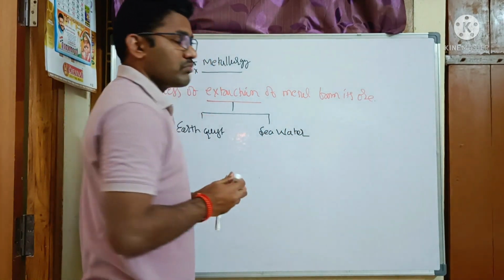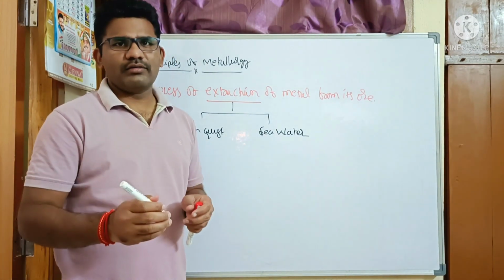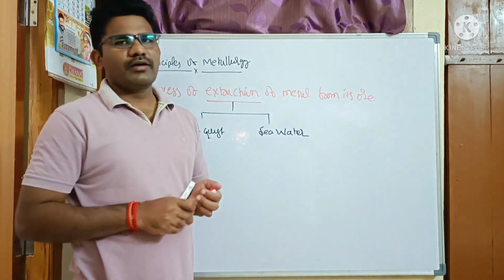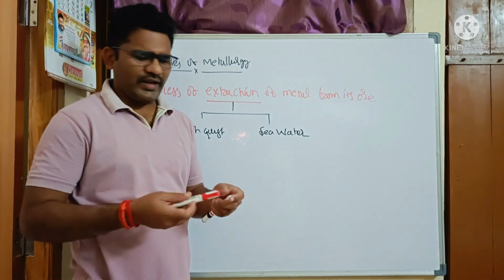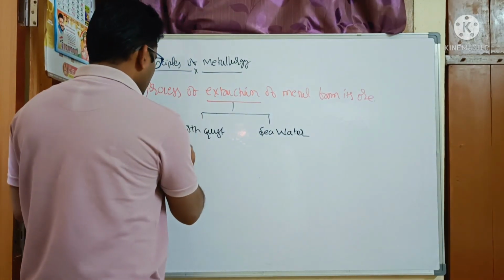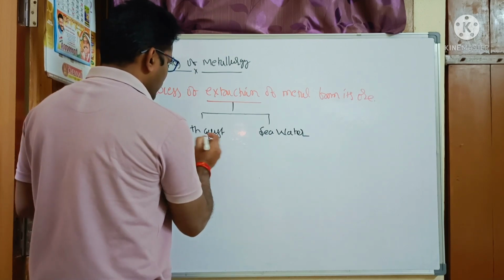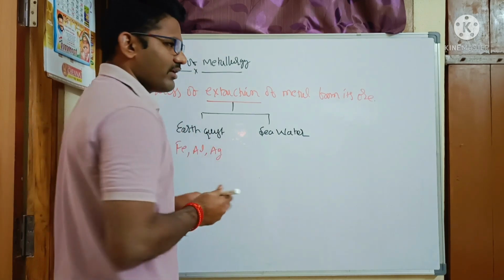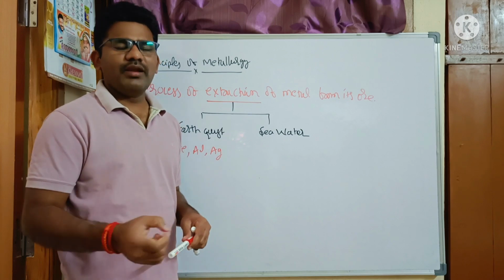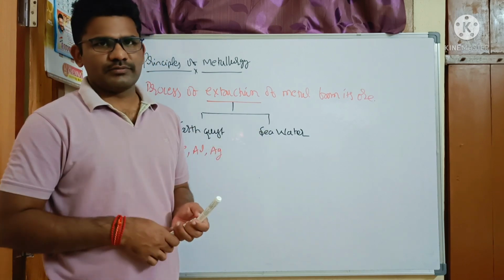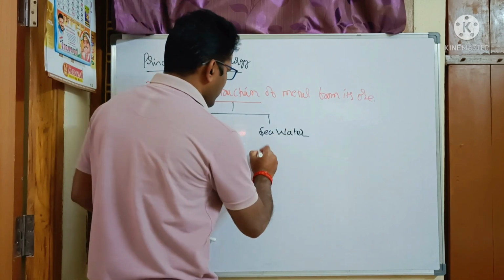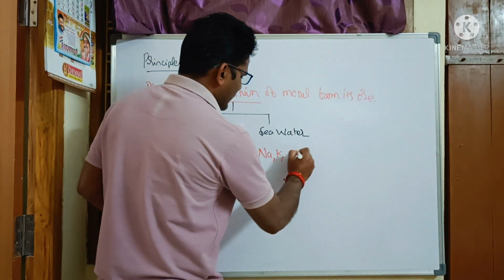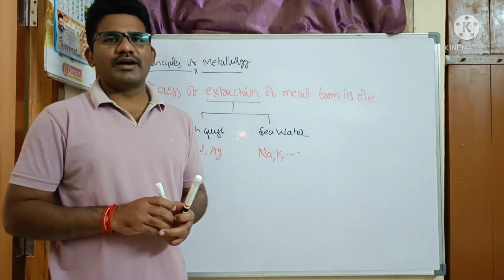Of course, the majority of the metals are in the earth crust. Few metals are in the seawater. For example, metals like iron, aluminium, gold, silver are all available under the earth crust, whereas metals like sodium, potassium, etc. are present in the seawater.